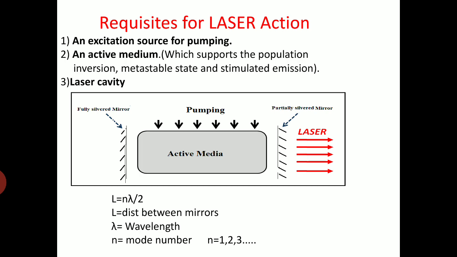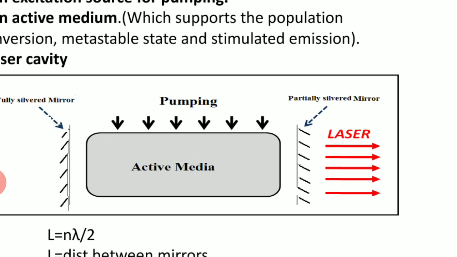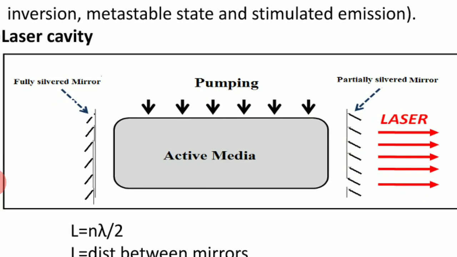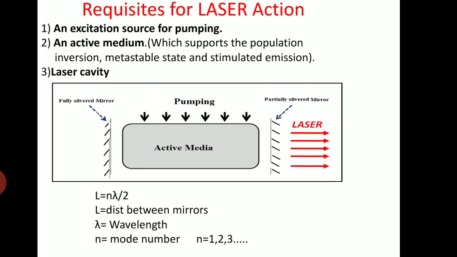The third one is the laser cavity. The laser cavity is made up of two mirrors. On the left side we can see the fully silvered mirror, and on the right side the partially silvered mirror. At the center the active media is there.